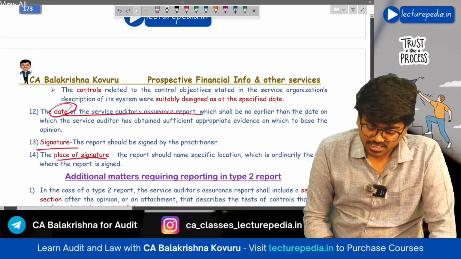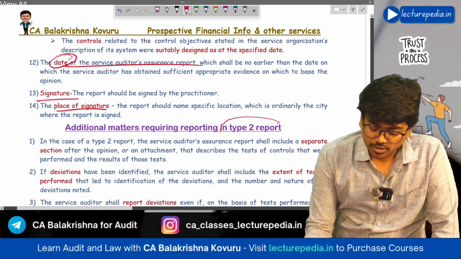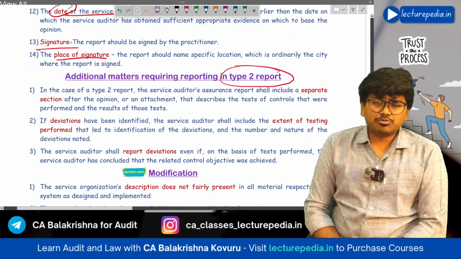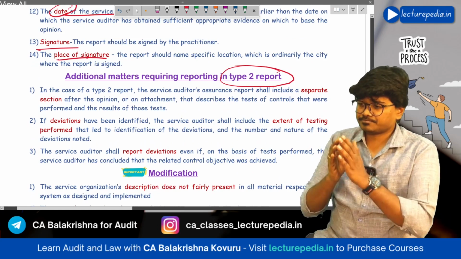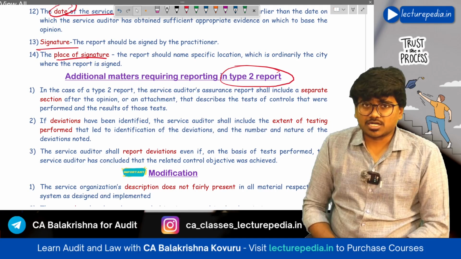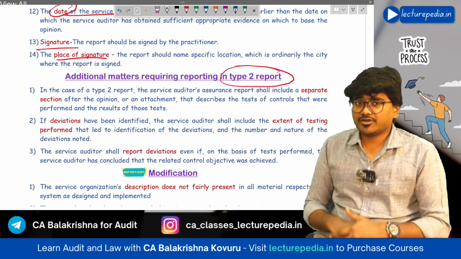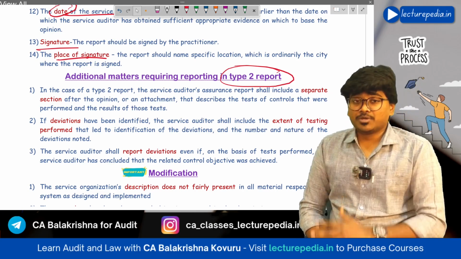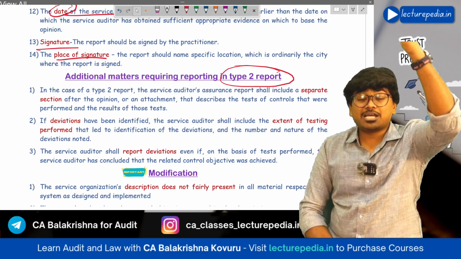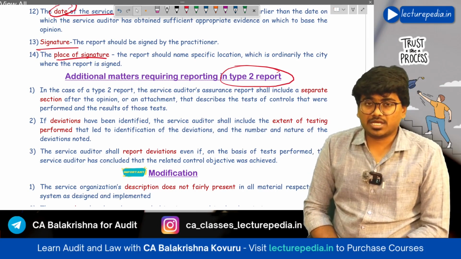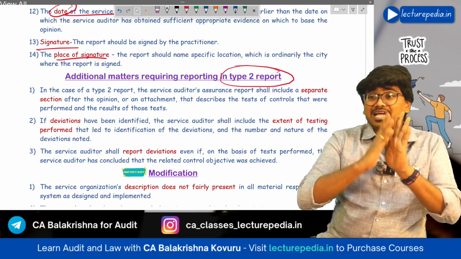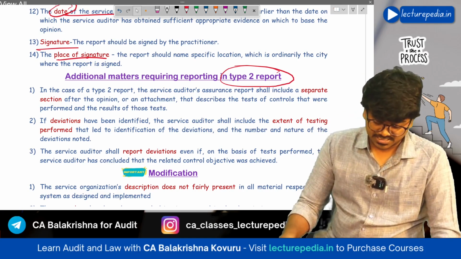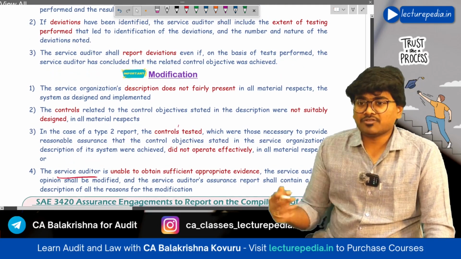Next, additional matters requiring reporting in a type 2 report. See, if at all the service auditor is giving a type 2 report, then in a type 2 report you will give an opinion on the operating effectiveness of the controls. Now in order to check the operating effectiveness of the controls, you have to perform tests of controls. So if you have performed such tests of controls, you have to describe all the tests of controls that you have performed. Okay, this description can be given either as an attachment to the audit report or in the main audit report itself.